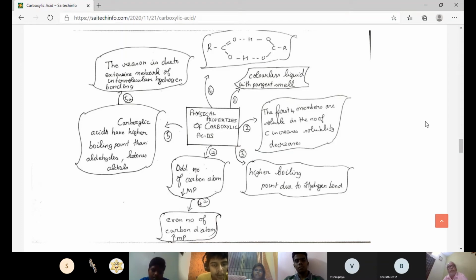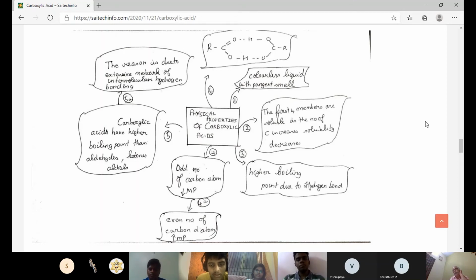In the next point, carboxylic acid has the highest boiling point due to its hydrogen bonding. It has a higher boiling point compared to aldehydes, ketones, and alcohols. This is one structure of carboxylic acid showing the intermolecular hydrogen bonding.